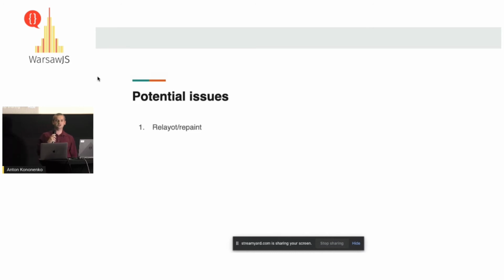There are several sources of those relayout and repaint issues. Basically, the browser needs to do extra rendering or a flow. The most common case: you change some CSS class and then you try to get offsetHeight or something like this and force relayout and repaint.